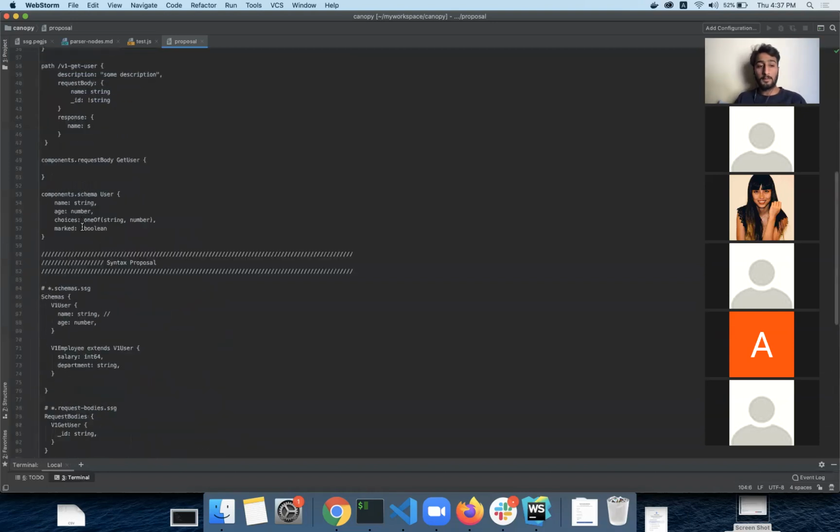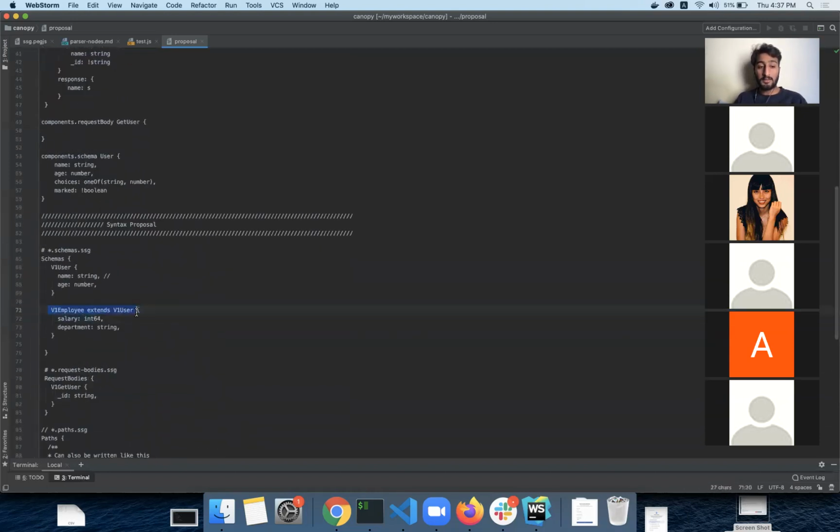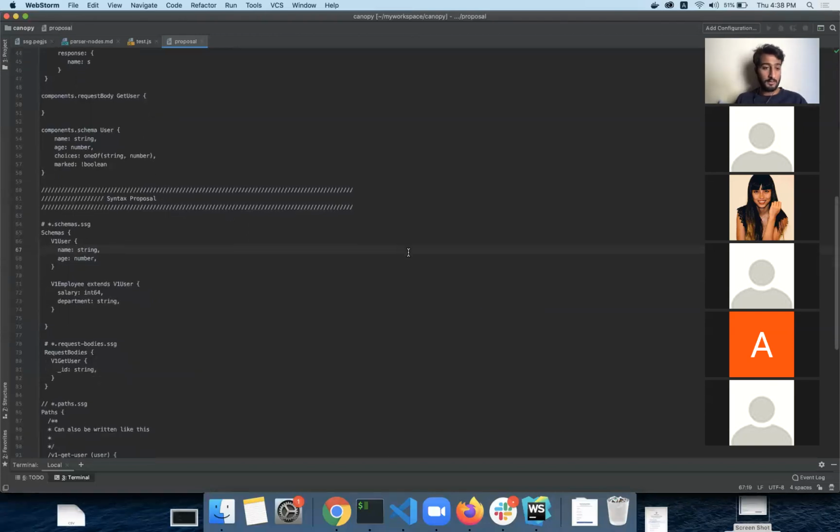It will only expect extend once this definition is started for this expression. If you have extend somewhere else, like here, it will not cause an issue. So there is no reason to keep them as keywords and stuff like that. Does it make sense? Yeah.